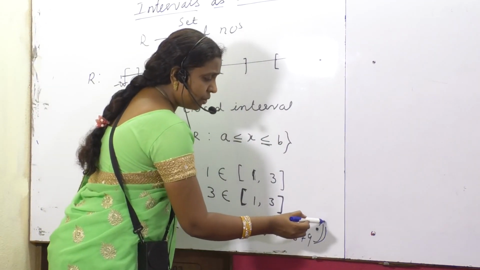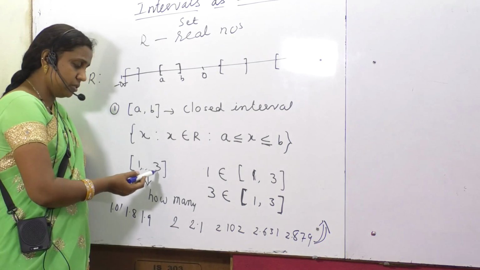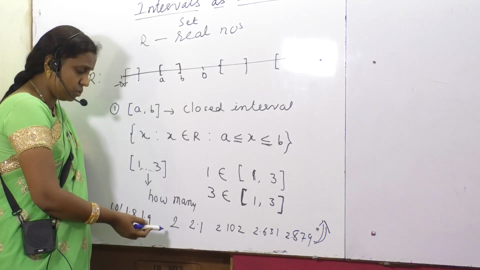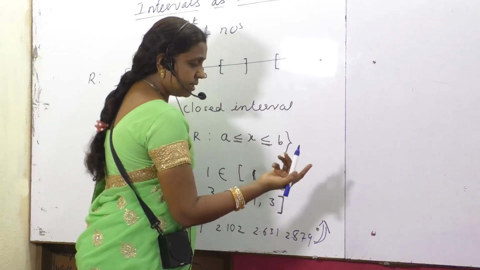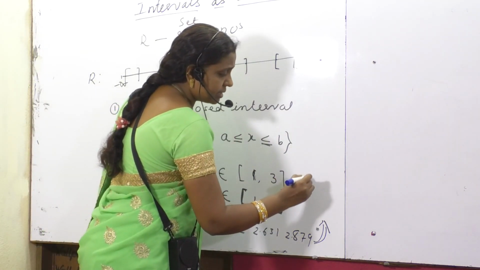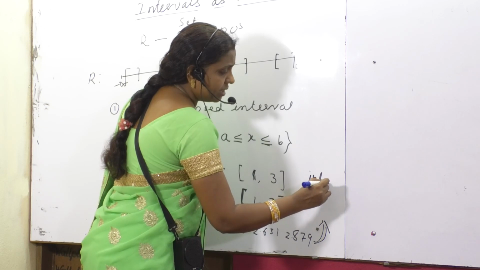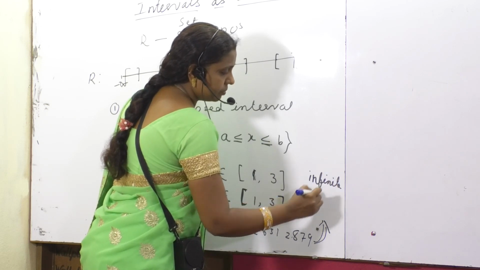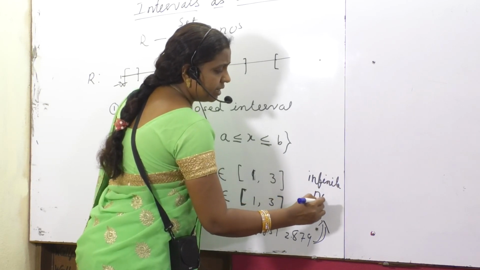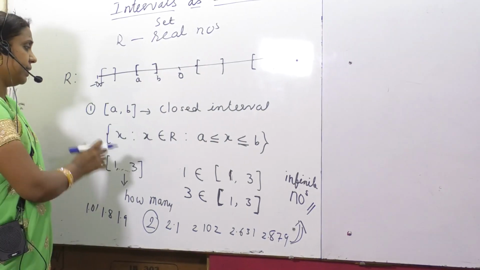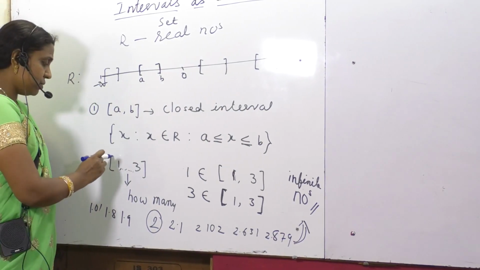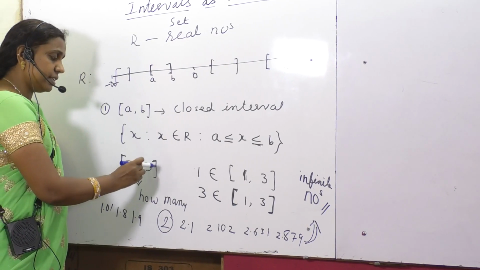How many points? Not only the difference you should take, 3 minus 1, that is 2. With 2, many more points. So how many points can be counted? We can say infinite points. Infinite numbers. Infinite points are lying in that range. So understood students? This is a closed interval.